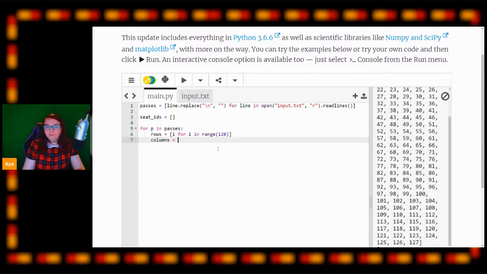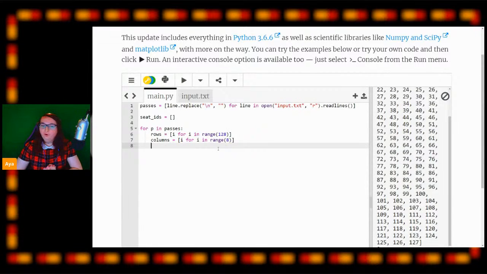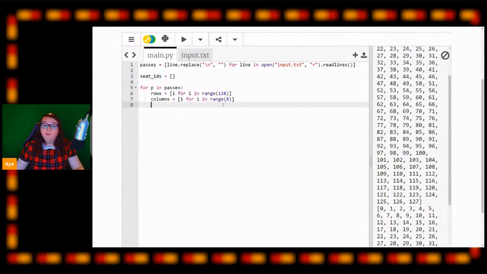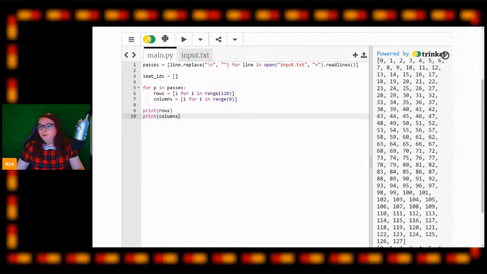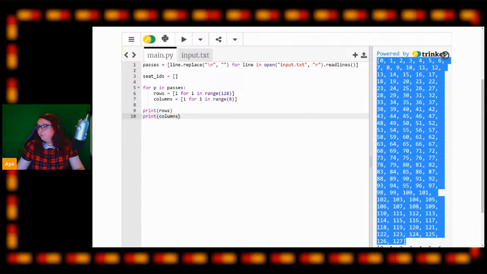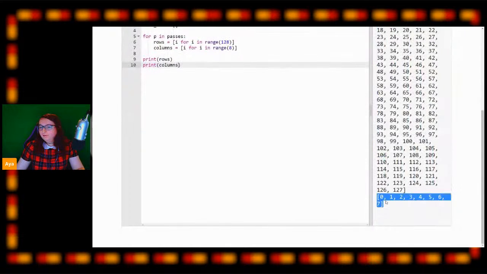And now we are going to say columns. We're going to do the same thing: i for i in range, and we're going to say 8 here. This will give us a nice little array of all the numbers from 0 to 7, because the range is not inclusive. So now if I print rows and print columns, we will see that, first of all, we have our rows array here, 0 to 127, and our columns array here, 0 to 7.